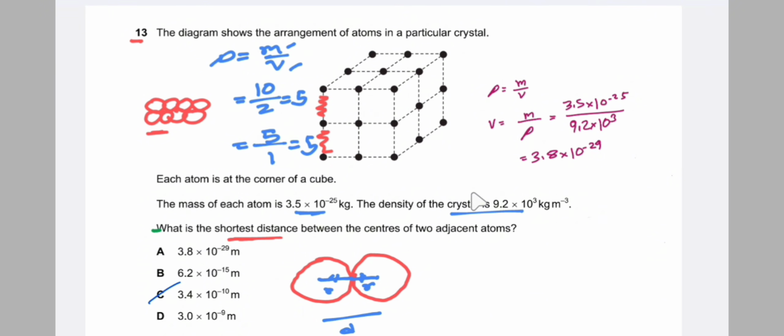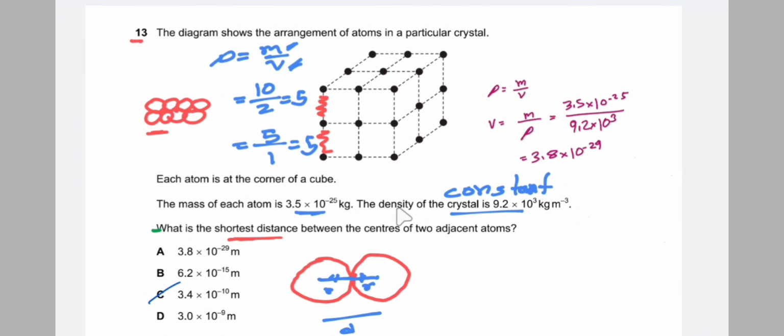That means the density is constant. Whether it is a crystal or a single atom, mass per unit volume is constant, so density is the ratio and it is also constant.